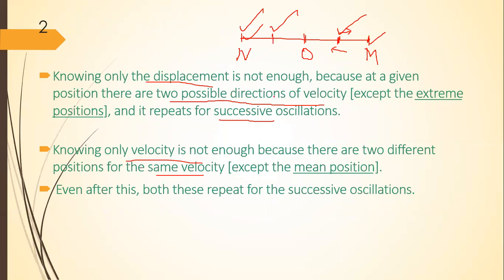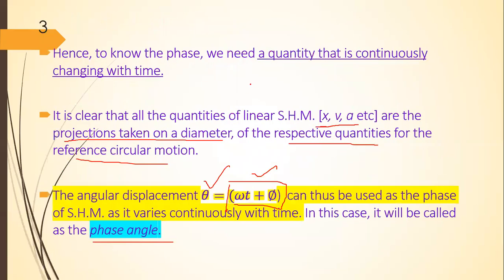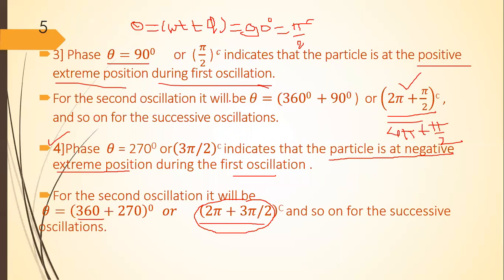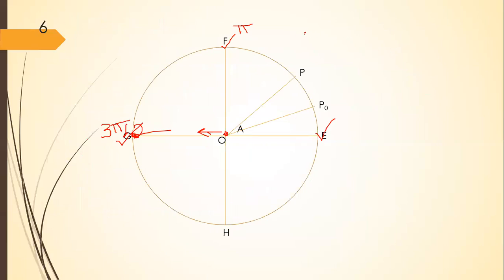Here we have seen an equation for displacement. Displacement x in simple harmonic motion is equal to a sin omega t plus phi. Displacement x is equal to a sin omega t plus phi. So this is the expression for displacement.